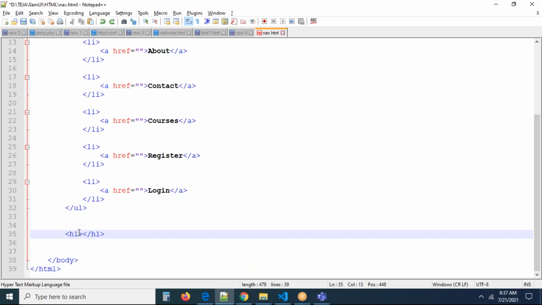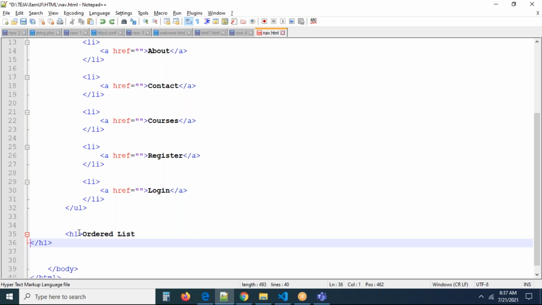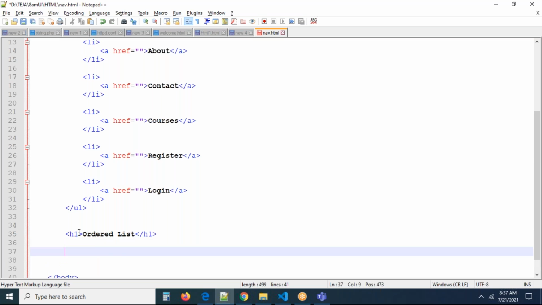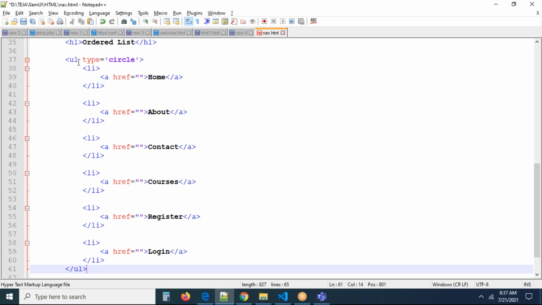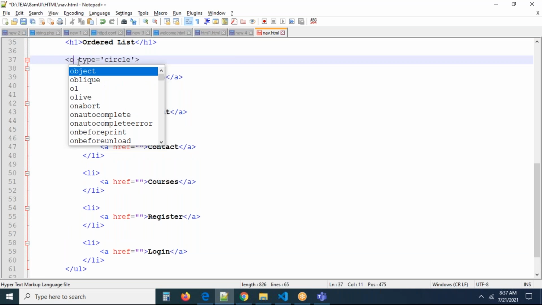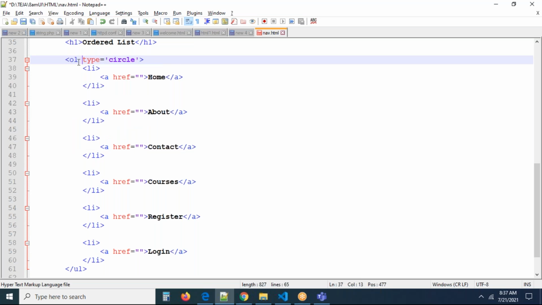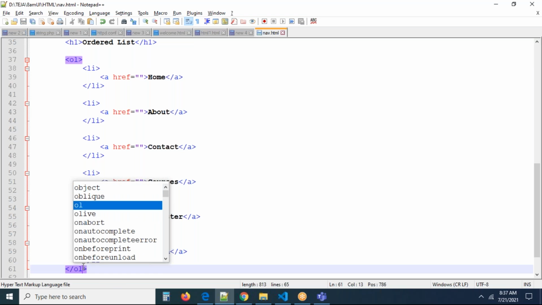Nothing to do. Just in place of UL, you have to make it OL only. That's all. Now you can see the same I'm taking. Where is UL? This is going to be OL. You can see the difference between OL and UL. Now I'm removing this. This is going to be OL. That's all. Now you can refresh the page.